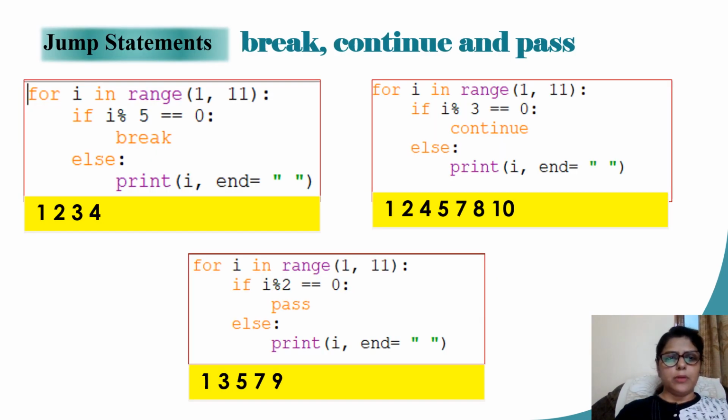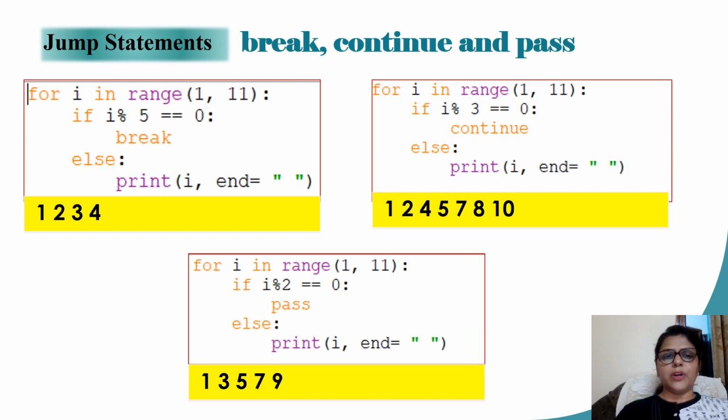Now let us talk about the jump statements in Python. There are 3 statements: break, continue, and pass. The break statement is used to prematurely terminate a loop. So wherever you encounter a break statement, the statements after that are skipped over and the loop comes to a stop, or you can say the loop comes to a termination. Let's take it with an example.